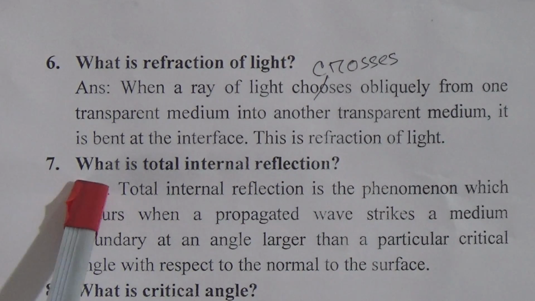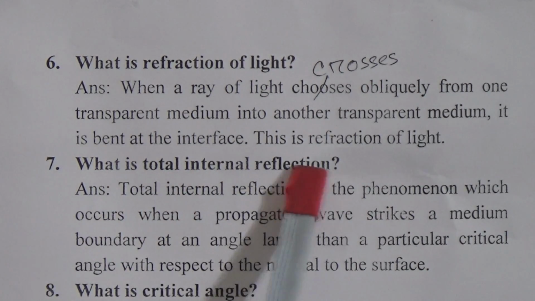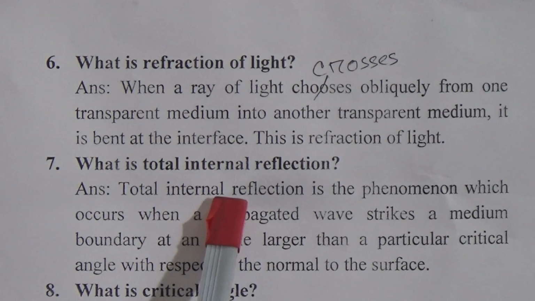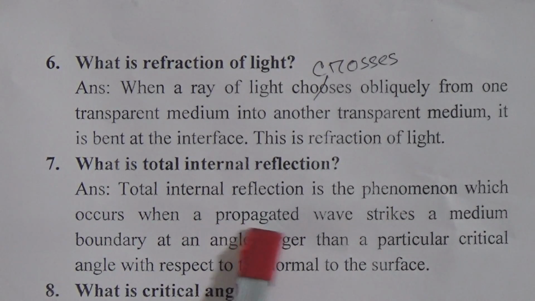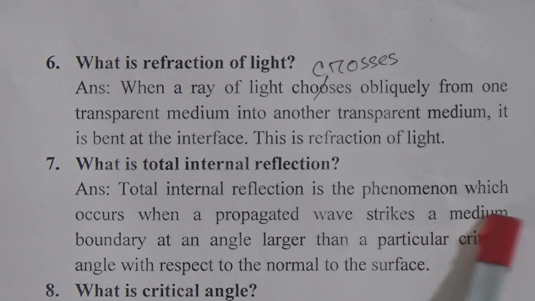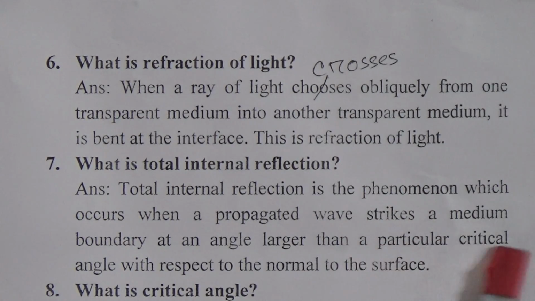Now question number 7 is, what is total internal reflection? The answer is, total internal reflection is the phenomenon which occurs when a propagated wave strikes a medium boundary at an angle larger than a particular critical angle with respect to the normal to the surface.